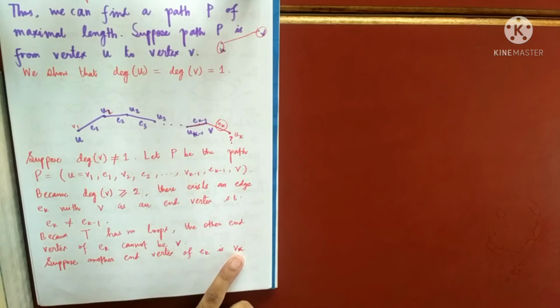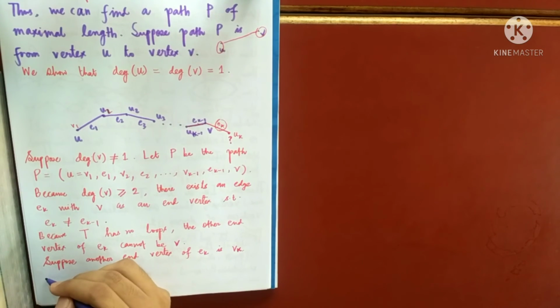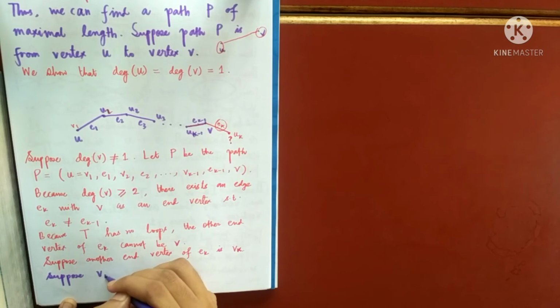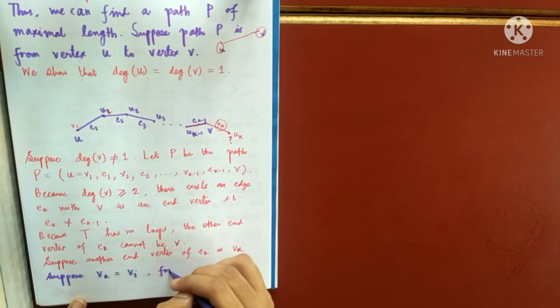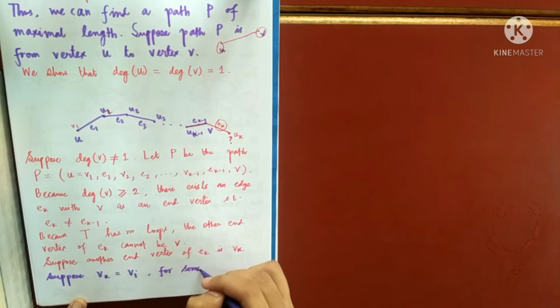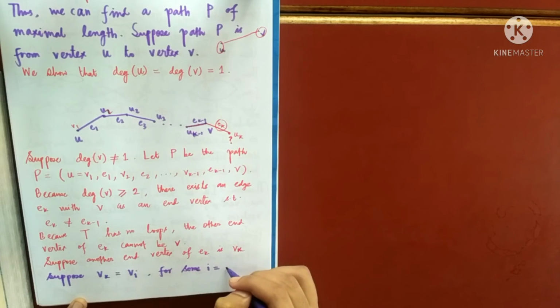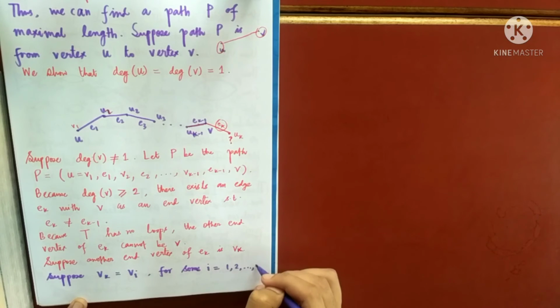So suppose that this Vk is the same as one of these. Suppose Vk equals Vi, for some i equals 1, 2, dot dot dot, up to k minus 1.